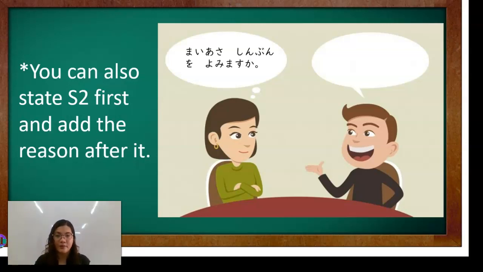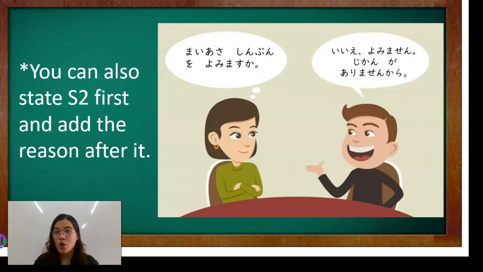Just like here. Mai asa shinbun o yomemasu ka? Do you read newspaper every day? Iie, yomimasen. No, I don't. Jikan ga arimasen kara. Because I don't have time. Okay? Again. Mai asa shinbun o yomemasu ka? Iie, yomimasen. Jikan ga arimasen kara.